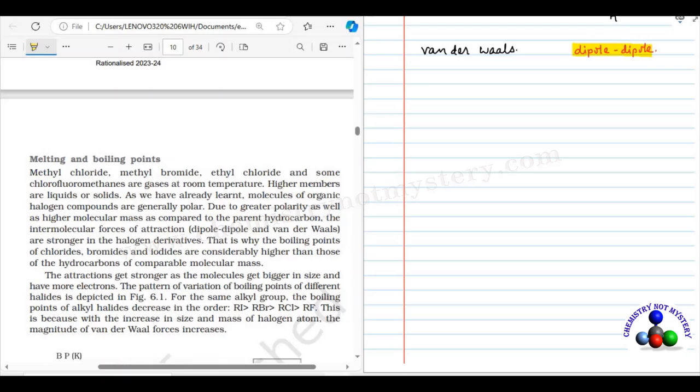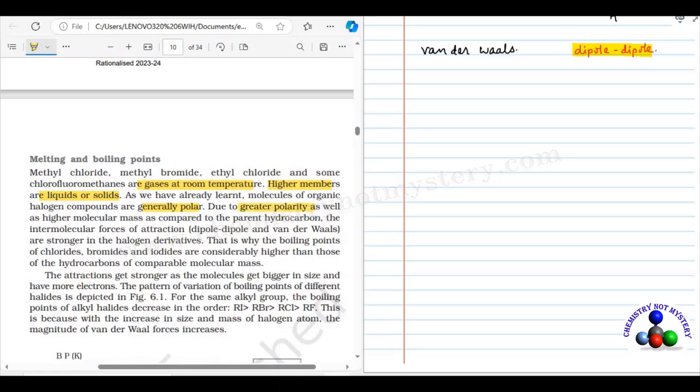Methyl chloride, methyl bromide, ethyl chloride and some chlorofluoromethanes are gases at room temperature. Higher members are liquids or solids. As we have already learned, molecules of organic halogen compounds are generally polar.